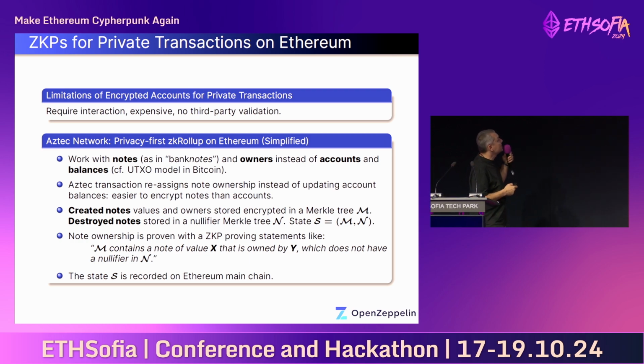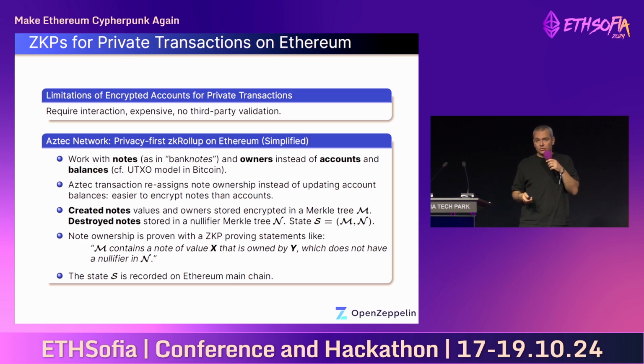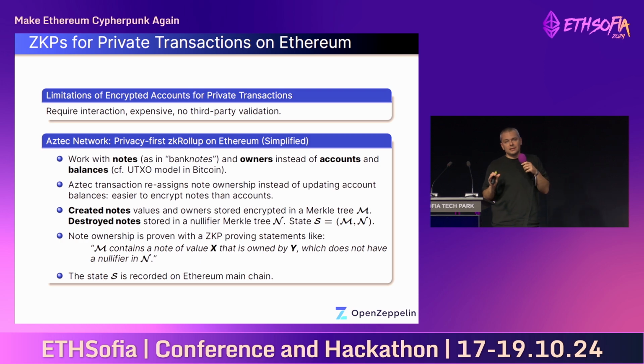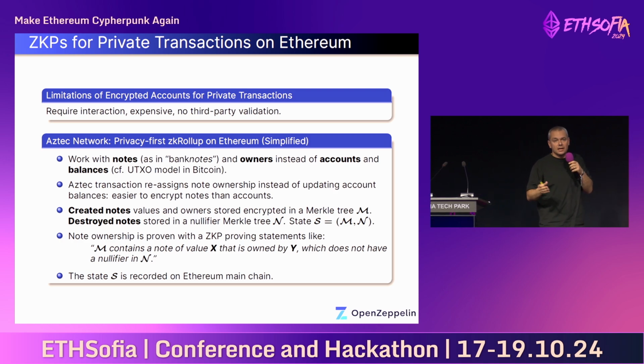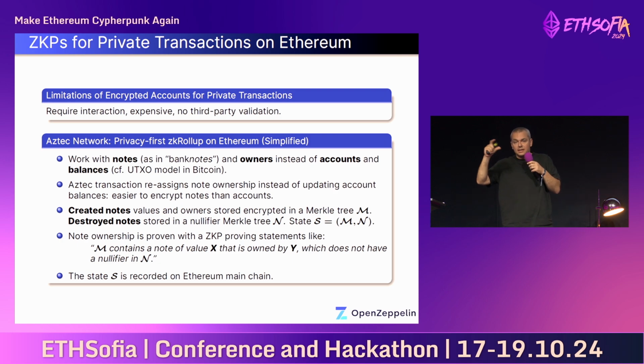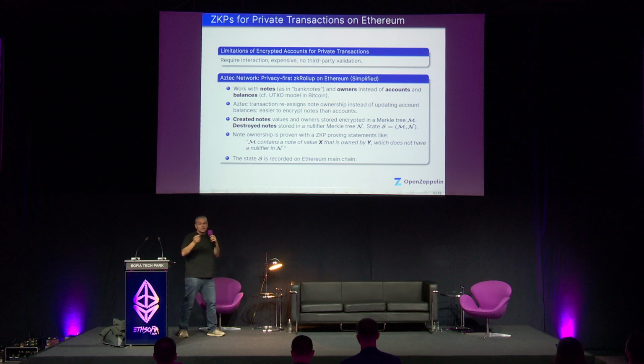So an example of a successful project that is using ZKP for addressing privacy is Aztec network. They are a privacy-first ZK rollup on Ethereum, and their core idea is that instead of working with accounts and balances, they're working with notes and owners. So notes as in bank notes, and then all the funds of the chain are represented by a huge set of notes, and every note has a label, and this label is its owner. So when you do a transaction, it simply comes down to relabeling the corresponding notes. This makes the setting much simpler if we want to achieve ZKP.